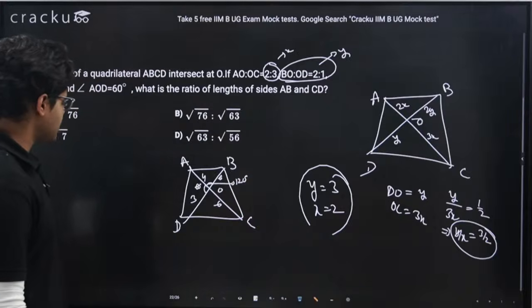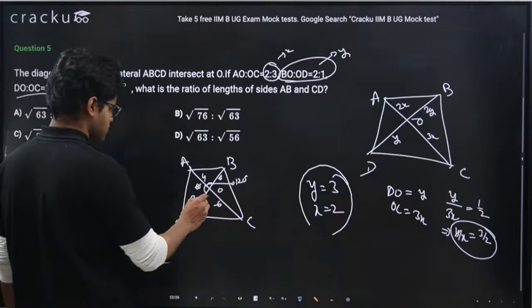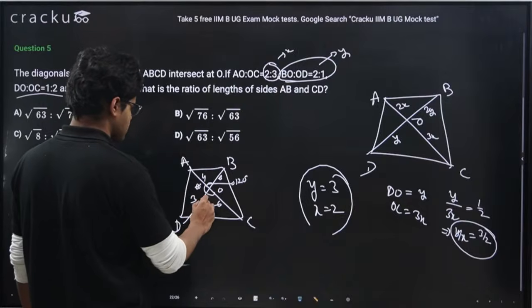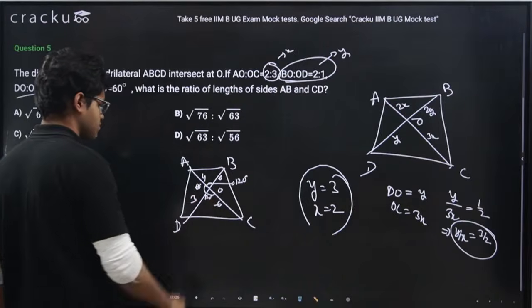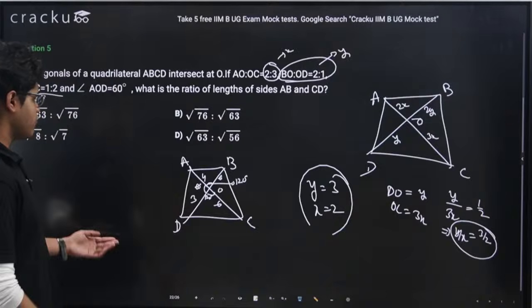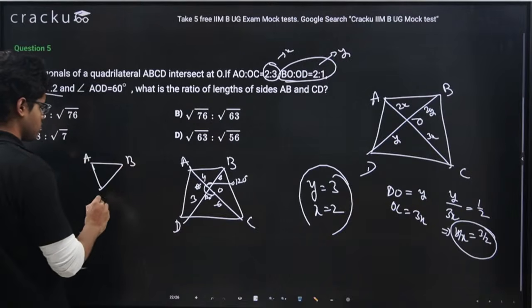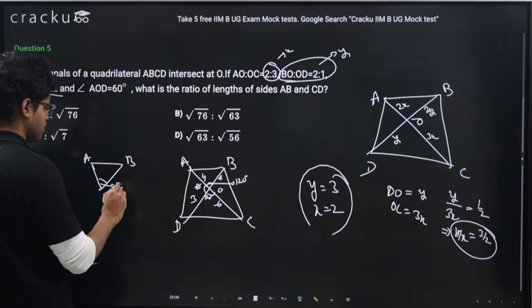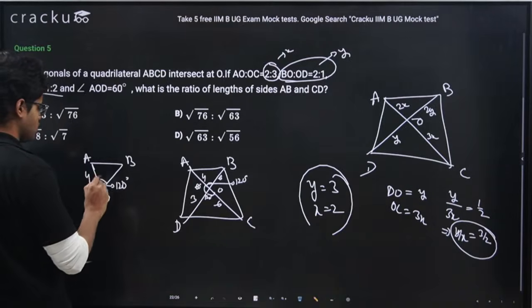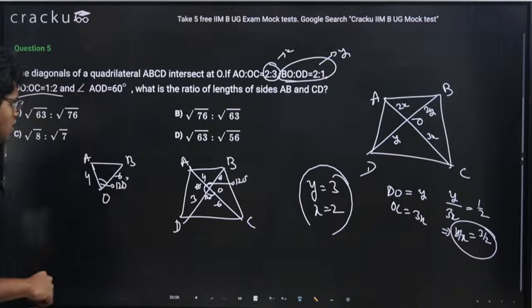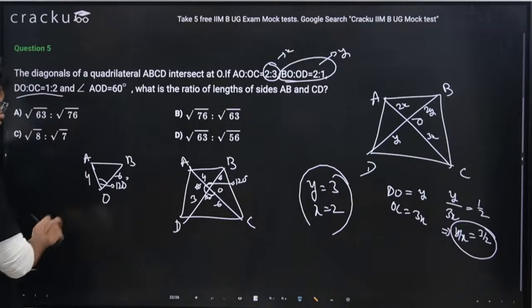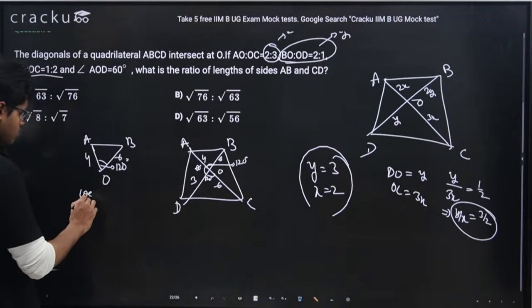Length of AB and CD I need to find. Okay. Now this is 120, then this is 120. Now see, if I look at triangle ABO, this is 120 degree, this is 4, this is 6. What is the value of AB? I can use cosine rule, right?